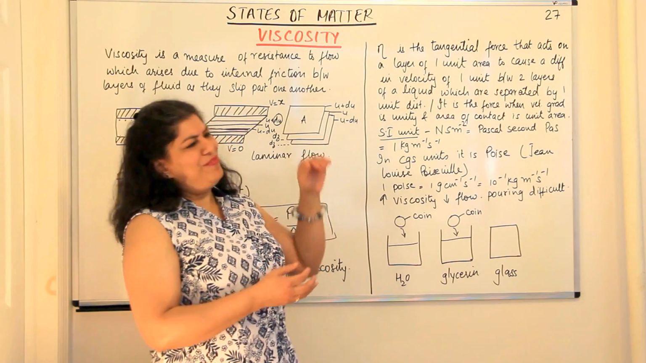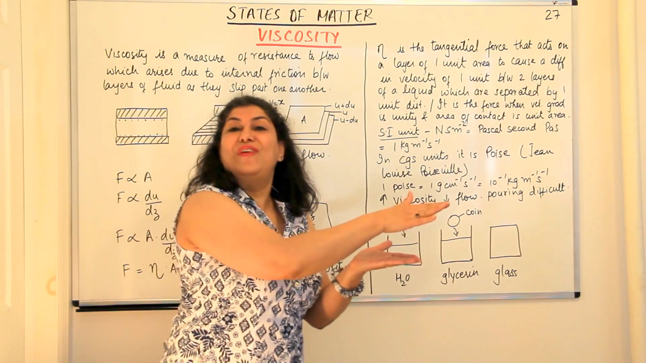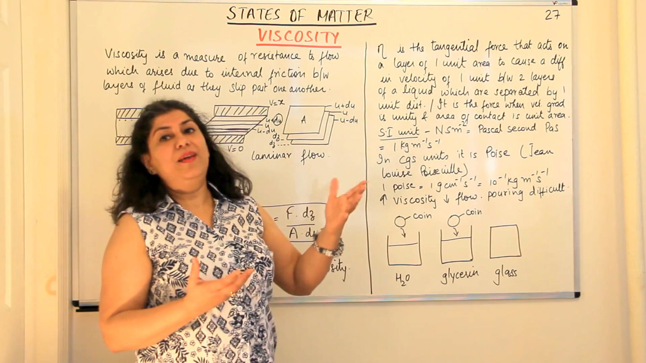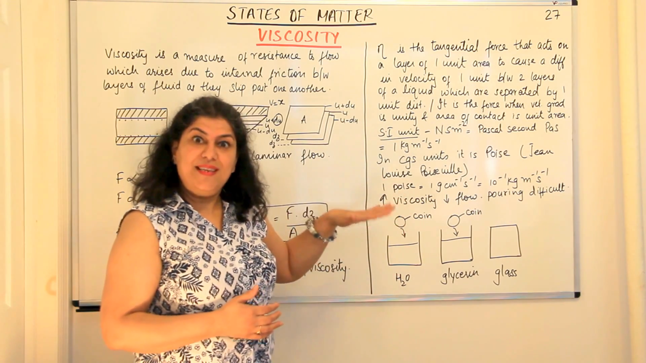And those liquids which have low viscosity, they're not so viscous, they are thin, they can easily flow, the force of attraction is less, they would be less viscous. Like water is pretty easy to flow, so its viscosity is low.